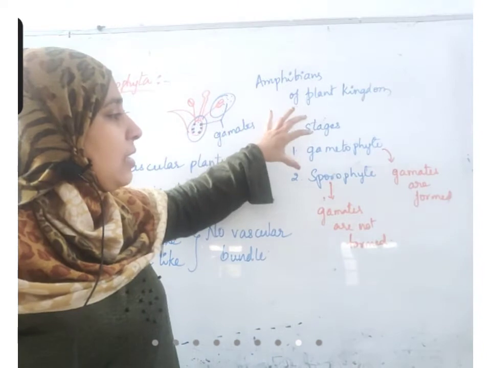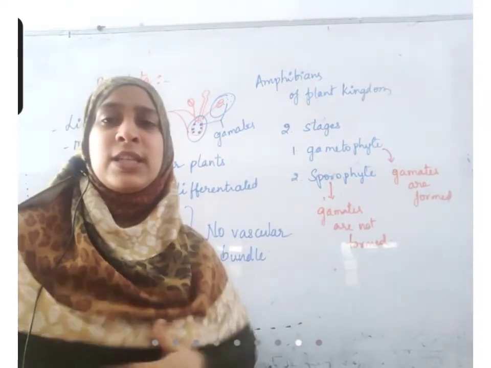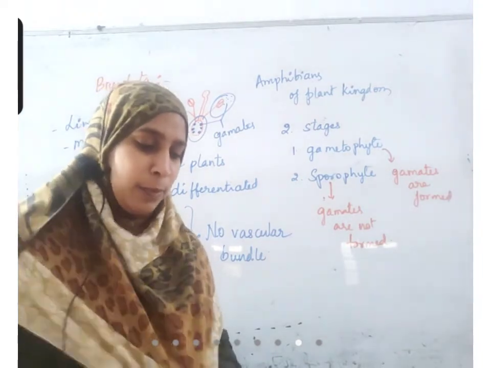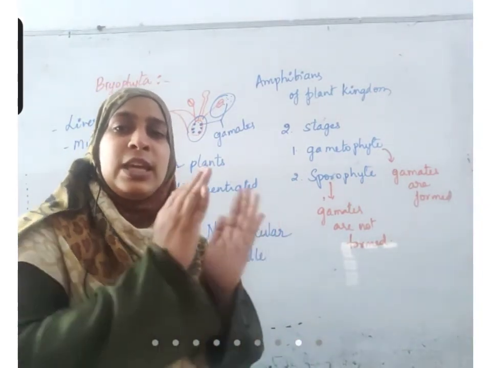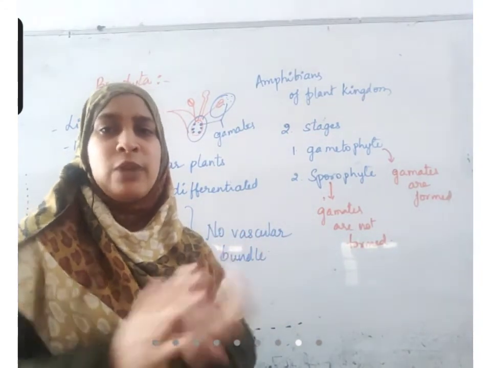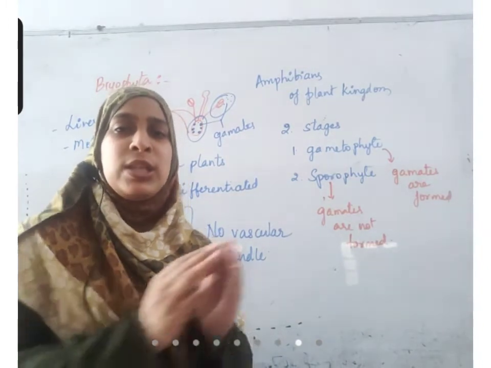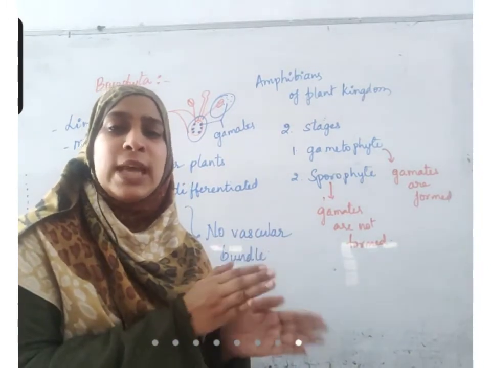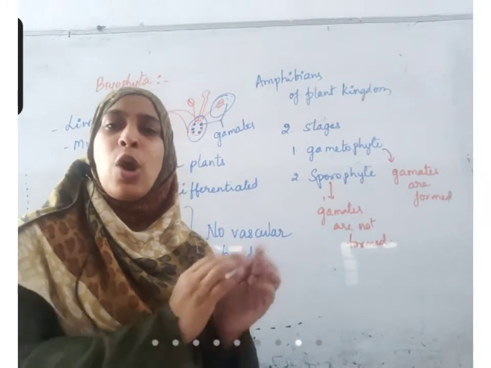In these organisms, gametophyte and sporophyte are two different stages. For example, consider a frog. Frog has a metamorphosis. There is no similarity between the tadpole living in water and the frog living on land. Two completely different bodies. So in these organisms also, the gametophyte stage and sporophyte stage are completely different.